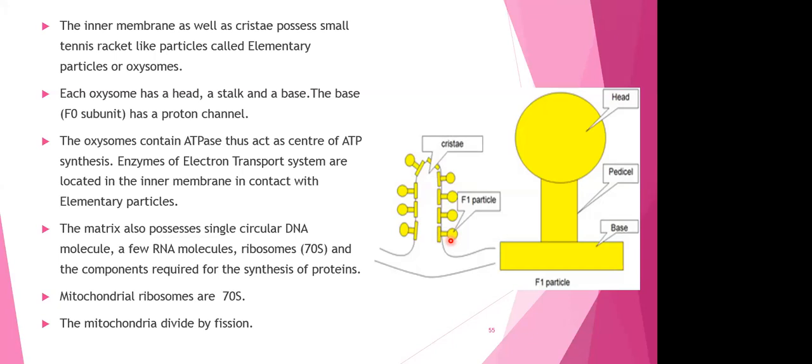So sometimes, you know, in your examinations, they give this diagram and they ask you which of the following is true or which of the following is correct with respect to the given diagram. So, instead of oxysomes or elementary particles or ATP synthetase, they may even call this Fernandez particle. And then you all are lost. So I don't want anyone to lose the marks over here. It should be known to you all. F stands for Fernandez over here. Okay?